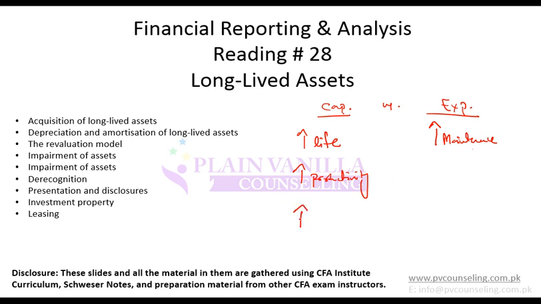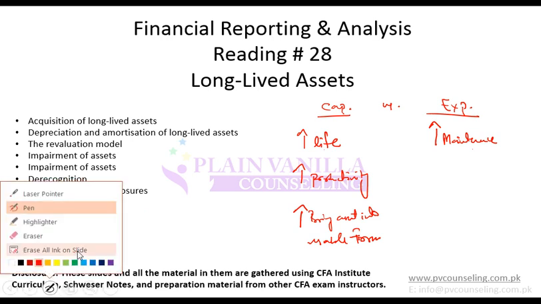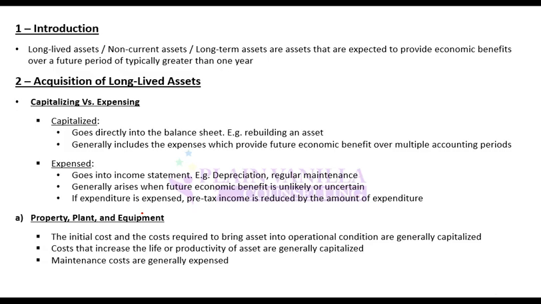Another key point to notice: any expense which is required to bring asset into usable form is capitalized. Any expense that increases life, increases productivity is capitalized. Anything related to maintenance is expensed. Means if you buy, you first need to buy an asset. When you buy an asset, then you can use it. So buying an asset would be capitalized. So any expense prior to bringing it into usable form will be capitalized.